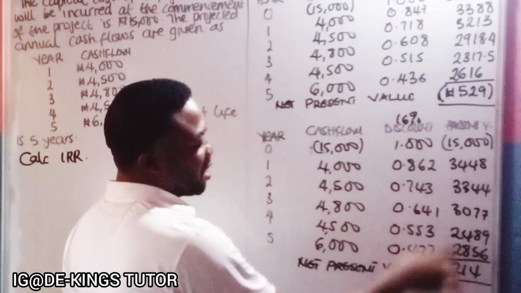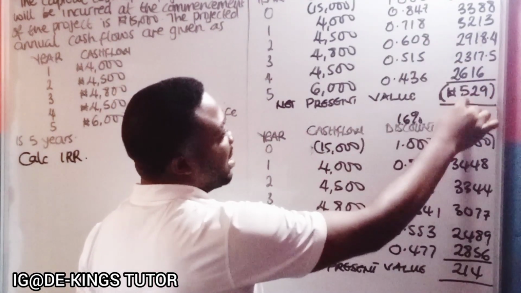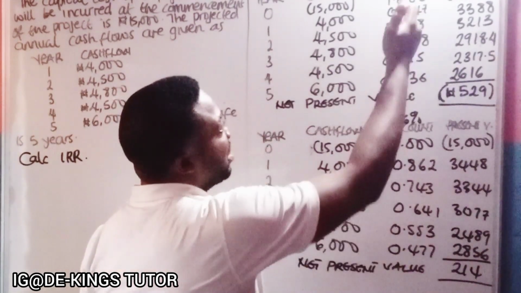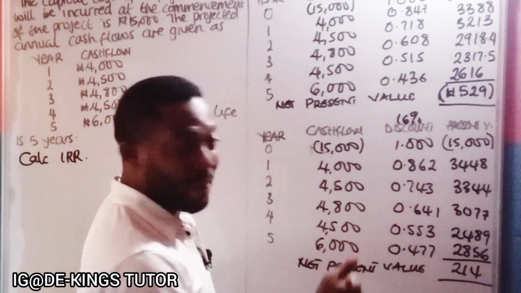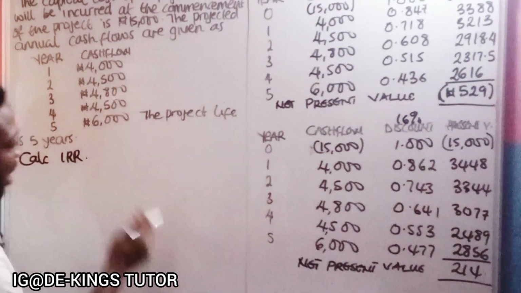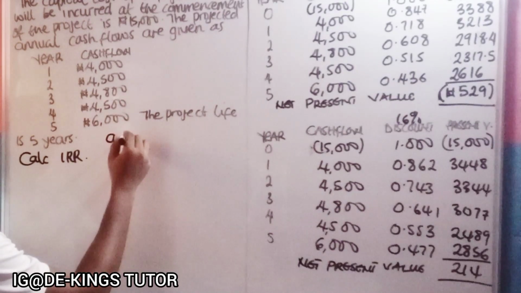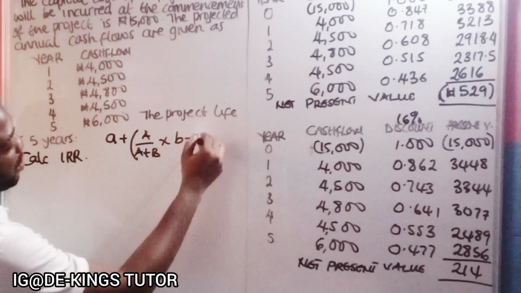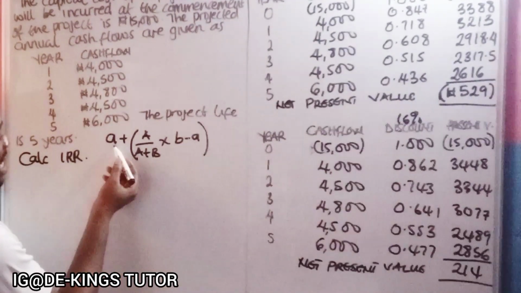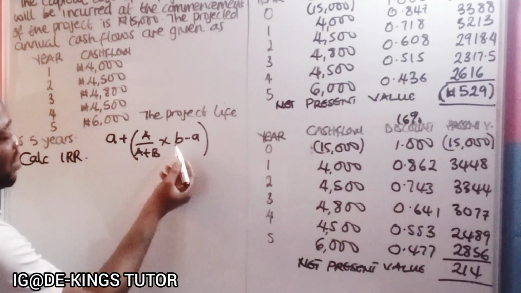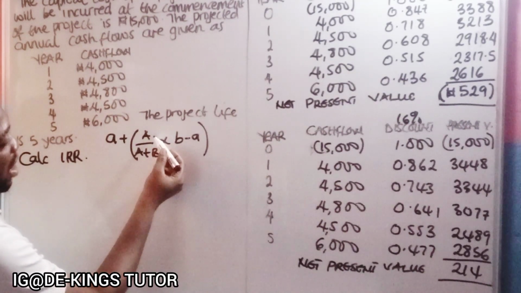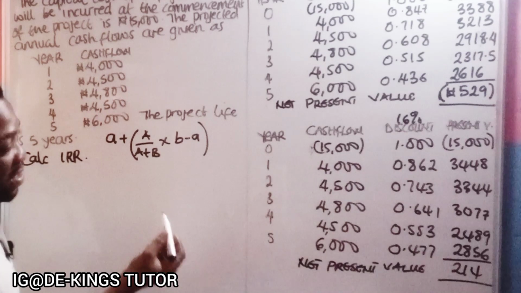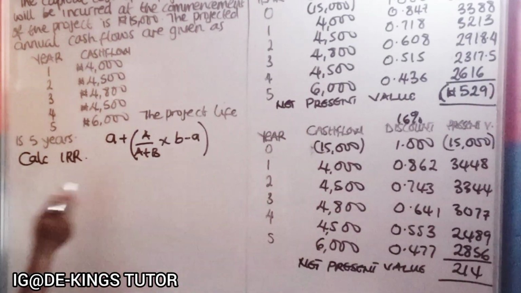So you see, a lower discount rate gave a positive NPV, while a higher rate gave a negative NPV. So it means that the IRR that will give a zero NPV is in between 16 and 18%. So what do we do? We interpolate using the interpolation formula. The formula which I've given before is a plus bracket A over A plus B times b minus a, where small a is the lower discount rate, small b is the higher discount rate, capital A is the positive NPV at the lower discount rate, while capital B is the negative NPV at the higher discount rate.